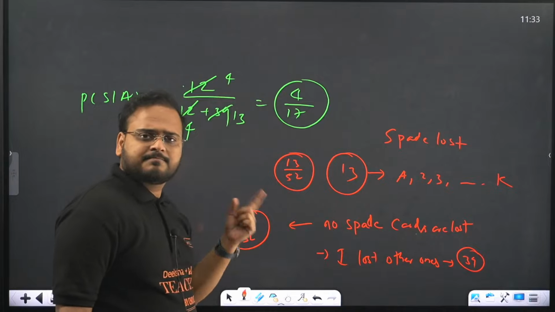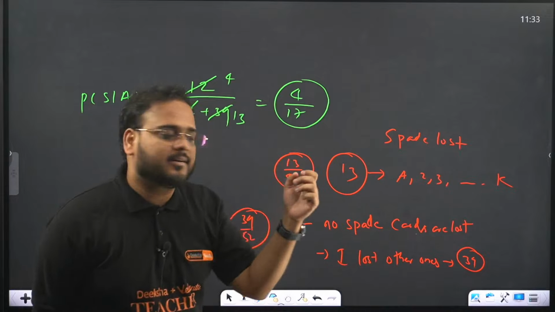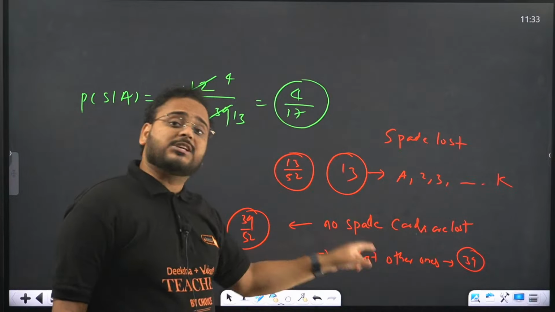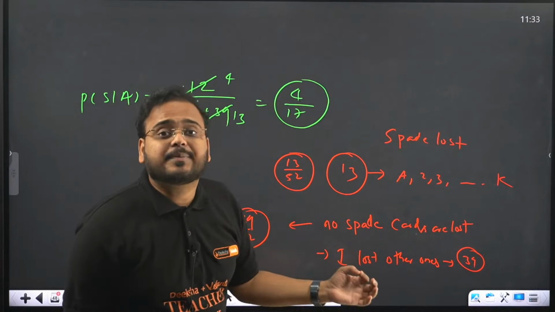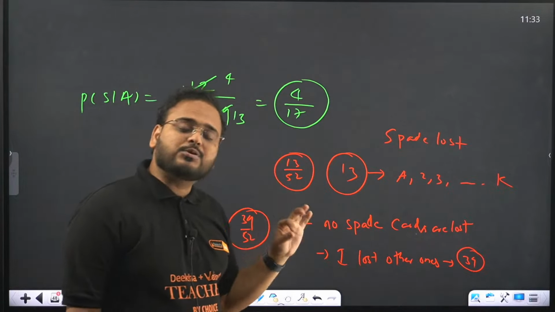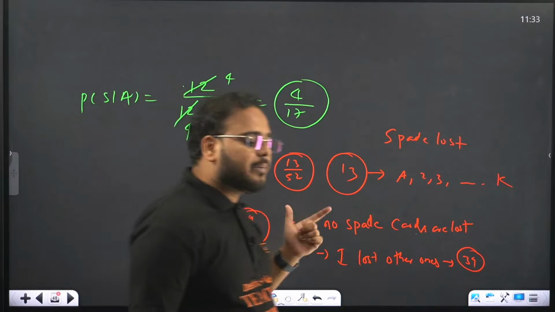39 ways. I'll repeat. If you lose a spade, in how many ways can you lose a spade? Any of the 13 ways. If you do not lose a spade, in how many ways can you not lose a spade? Any other ways, so 39 ways. I can lose any of the 39 cards. So 39 out of 52 and 13 out of 52. I hope it makes sense now.